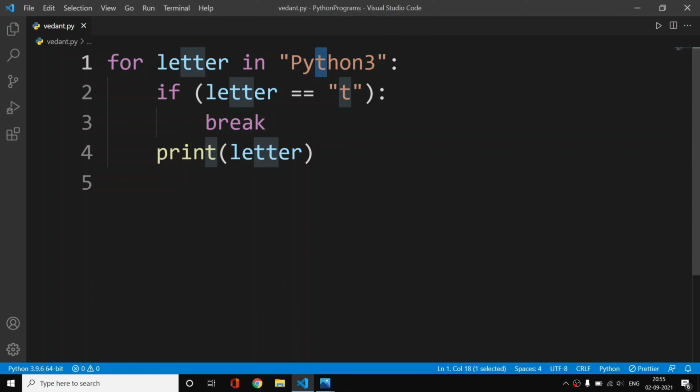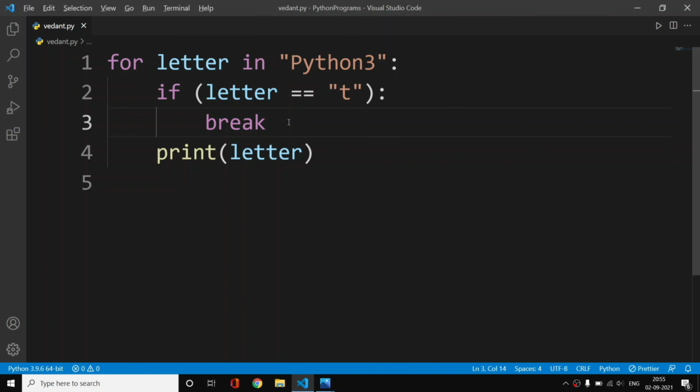Then our if condition takes place. Our condition becomes true. Our condition is letter is equal to t, and our letter is equal to t now, because letter is t here. So when the letter is t, we are breaking out of the loop. Basically we are jumping out of the loop.